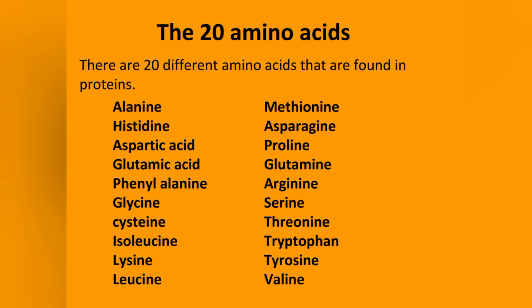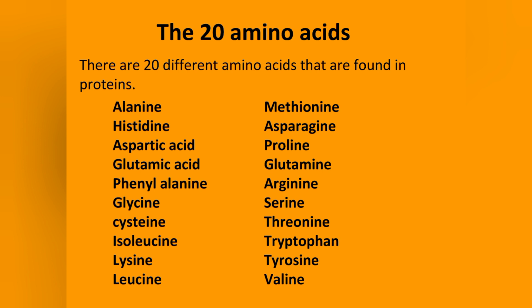There are 20 different amino acids that are found in proteins, which are alanine, cysteine, aspartic acid, glutamic acid, phenylalanine, glycine, histidine, isoleucine, lysine, leucine, methionine, asparagine, proline, glutamine, arginine, serine, threonine, tryptophan, tyrosine, and valine.